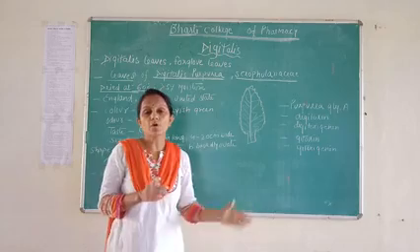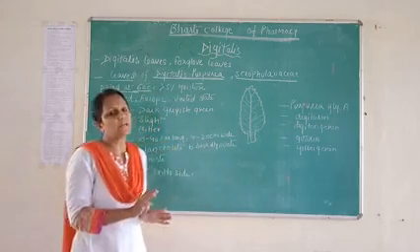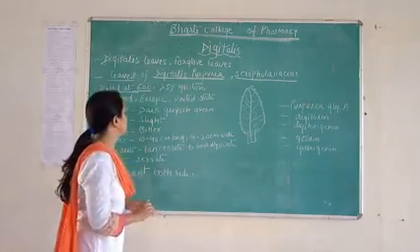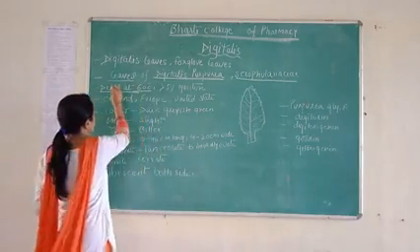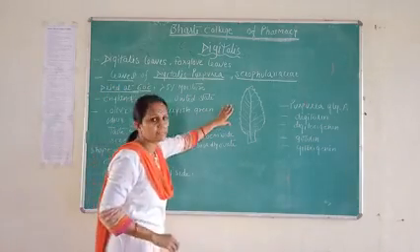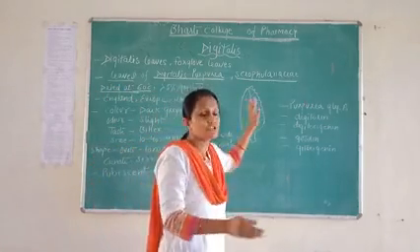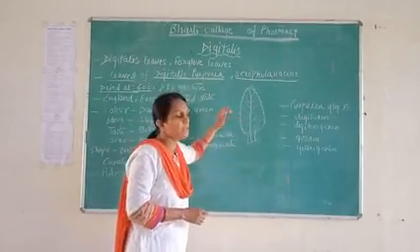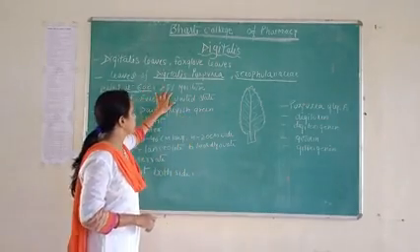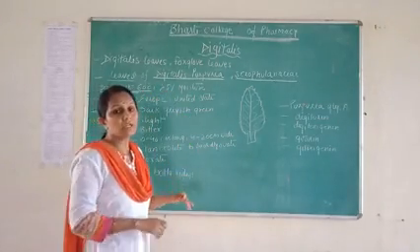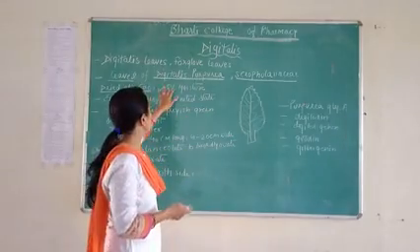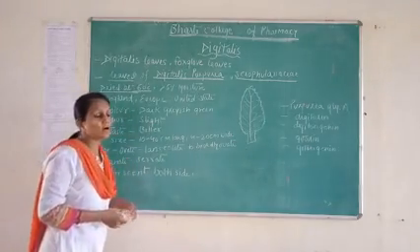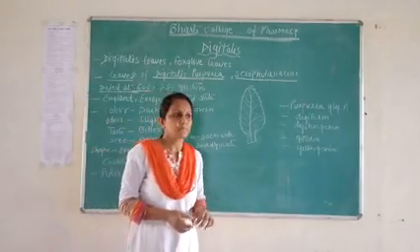So they have moisture not more than 5%. So we talked about the drying of leaves, at which temperature is sufficient for drying the leaf. It is 60 degrees centigrade, and its moisture content is not more than 5%.